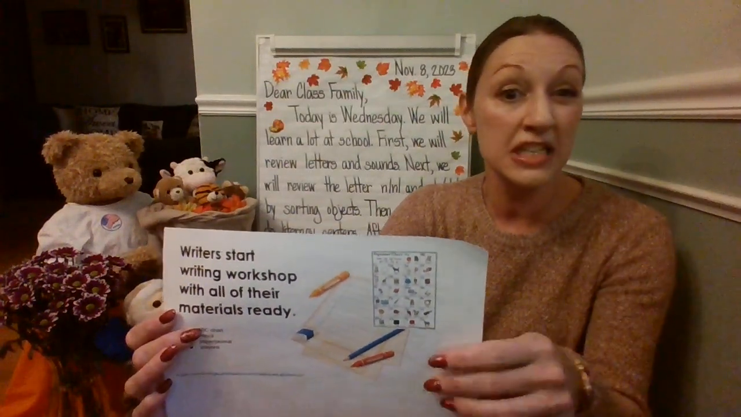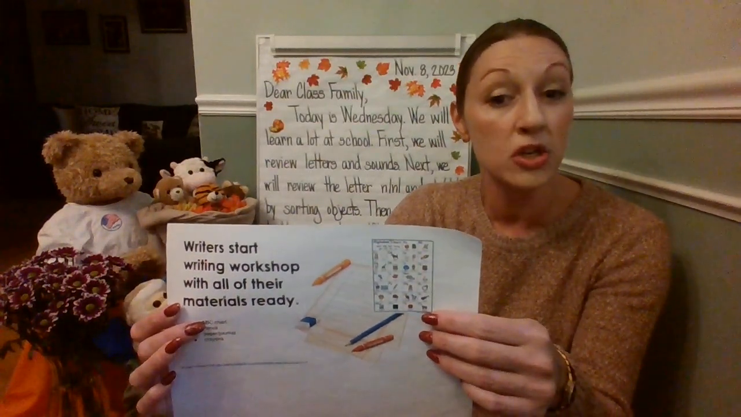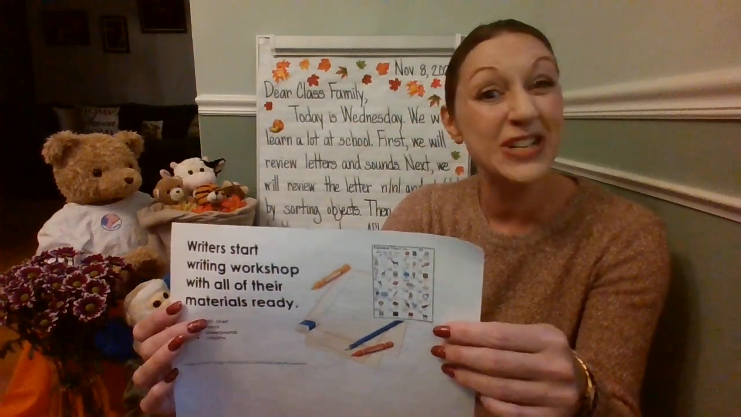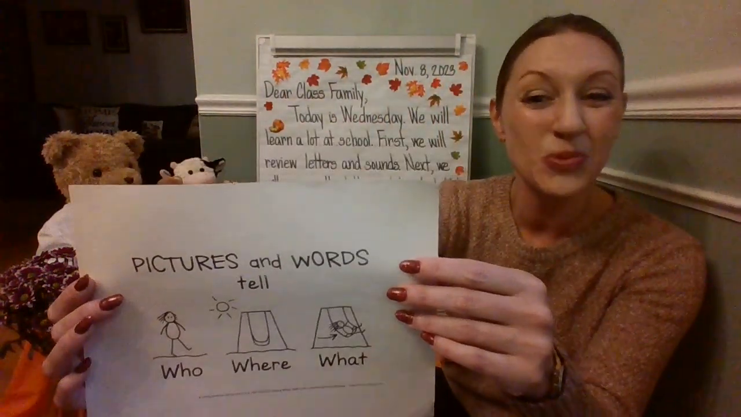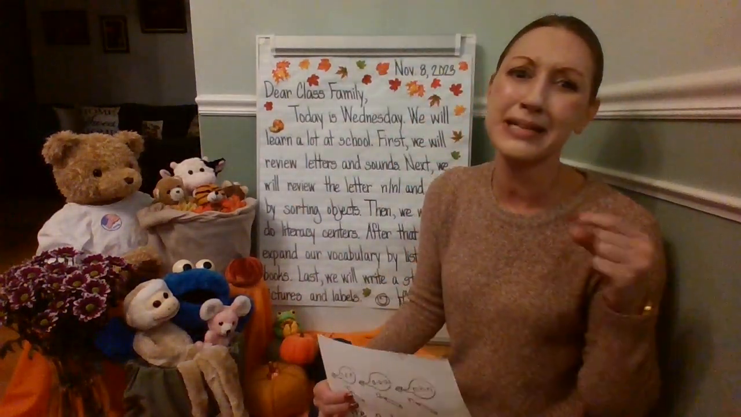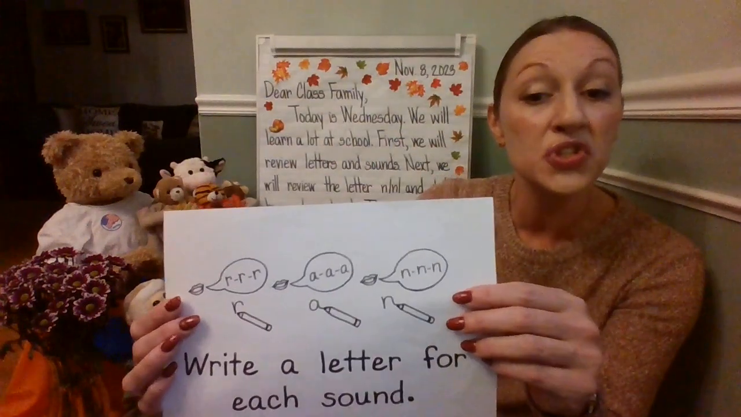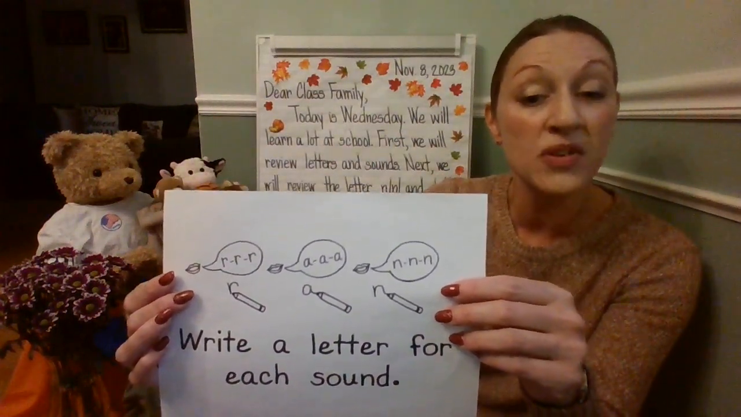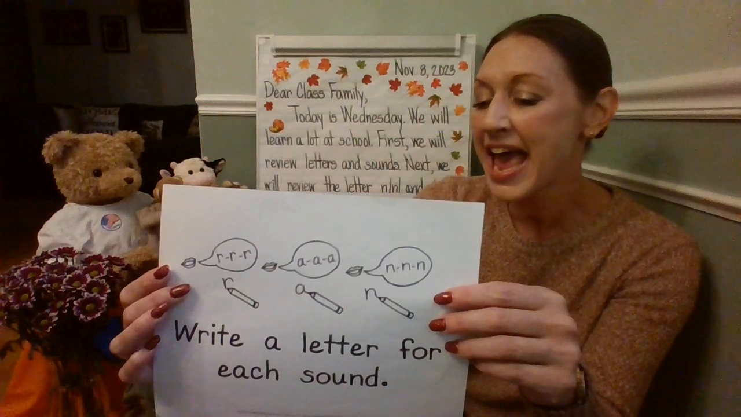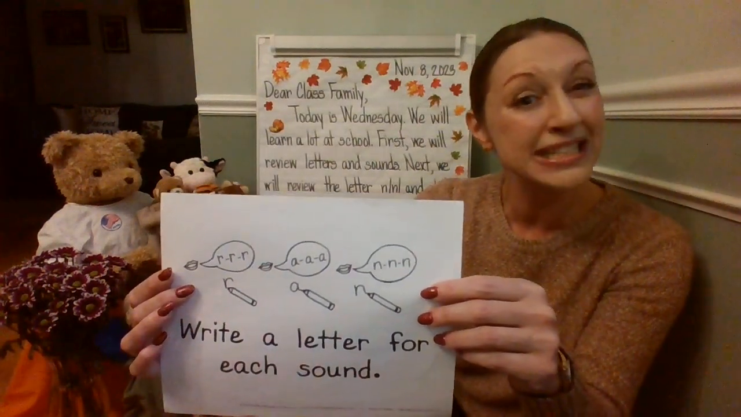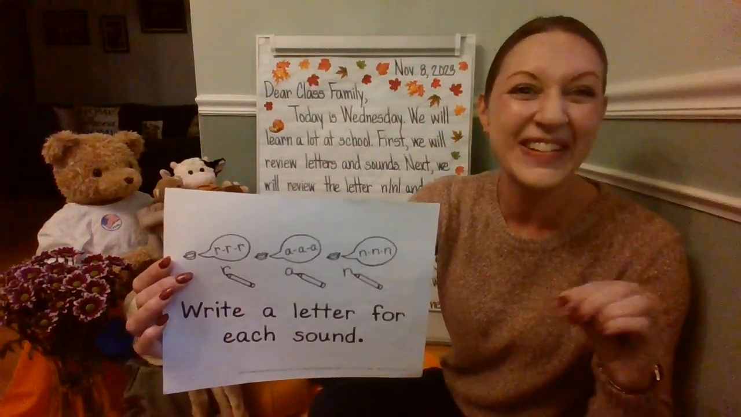Remember, writers use many resources. You're going to have the word wall projected in class. You also have your alphabet chart that's on your blue folder. You have paper, pencil, crayons, and lots of different things within the classroom to use as well. Remember, pictures and words tell who, where, and what. And you're going to write a letter for each sound, just so you practice tapping out the words. You're going to do that as you say your story out loud, after you draw your pictures. So listen to that beginning, middle, and ending sound and see what letters you can write down. It's going to be great.